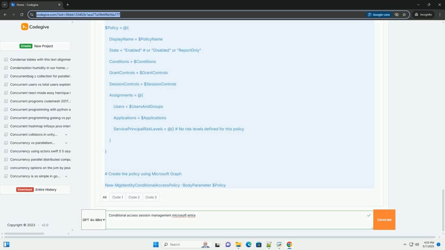5. Customize continuous access evaluation, CAE. How it works: this feature continuously monitors user activity and re-evaluates conditional access policies throughout the session. If a user's risk level changes, for example due to a compromised device or suspicious behavior, or their device becomes non-compliant, CAE can trigger immediate actions, such as revoking access. CAE enables a more dynamic and responsive security posture.